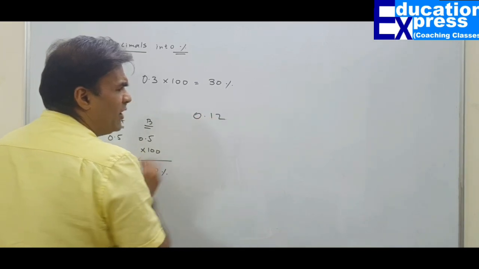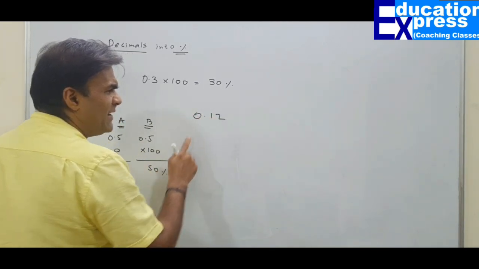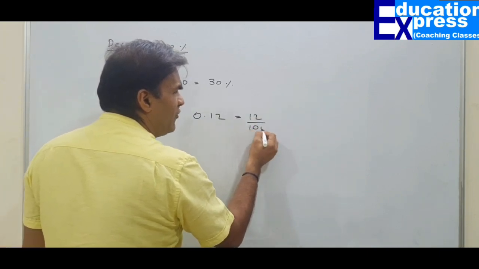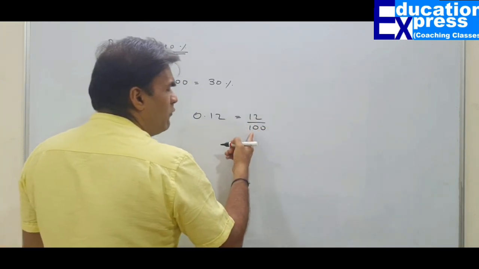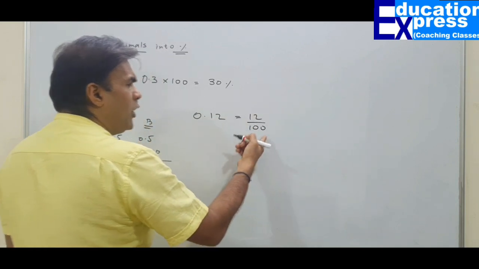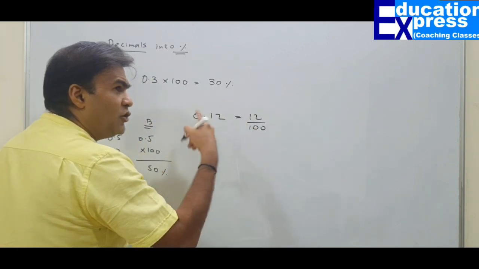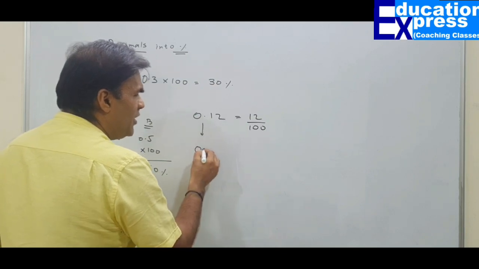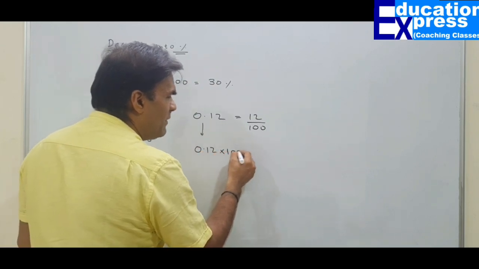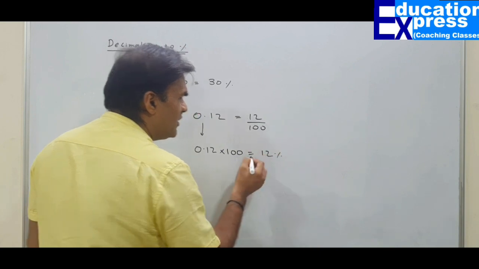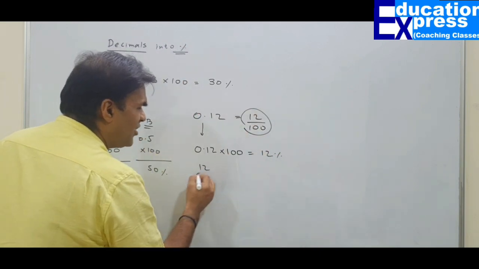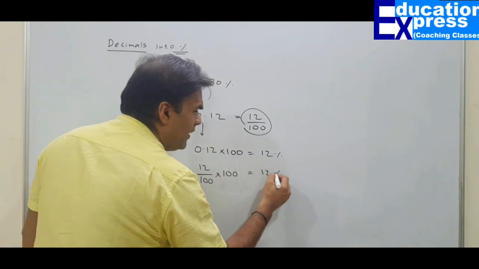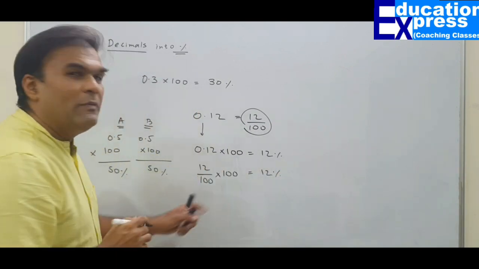When I say 0.12, and if you want to express this as a percentage, this can be expressed as 12 upon 100 as a fraction. And if you want to convert a decimal into percentage, we know for converting a decimal into percentage, we simply multiply by 100, you get 12%. If you want to convert fraction into percentage, again you multiply by 100 and you surely get your percentage.